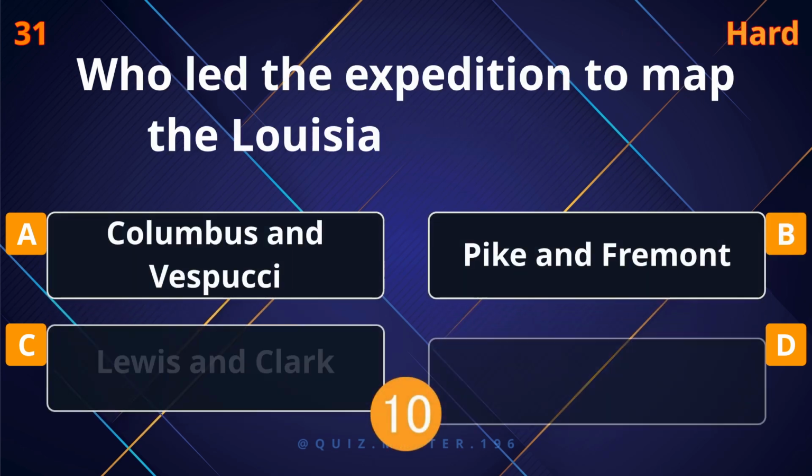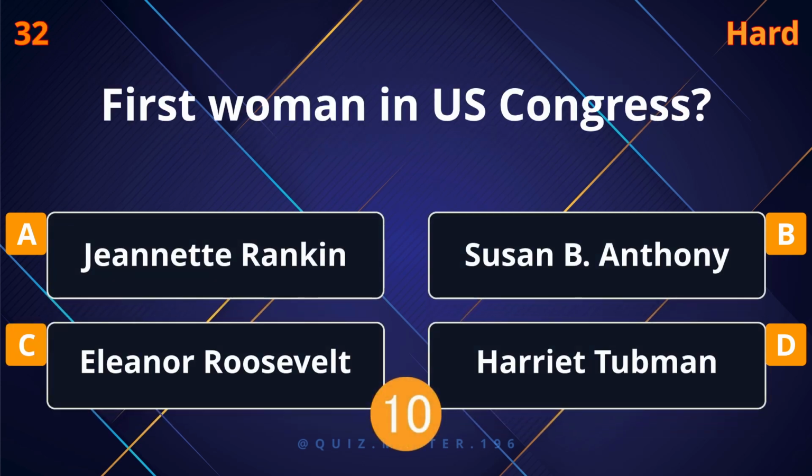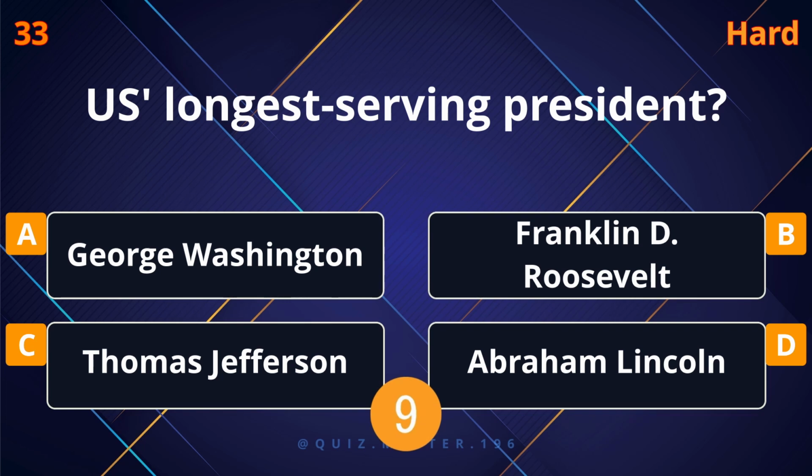Woodrow Wilson. When was the Transcontinental Railroad completed? 1869. Who led the expedition to map the Louisiana Purchase? Lewis and Clark. First woman in U.S. Congress? Jeannette Rankin. U.S.'s longest-serving president? Franklin D. Roosevelt.